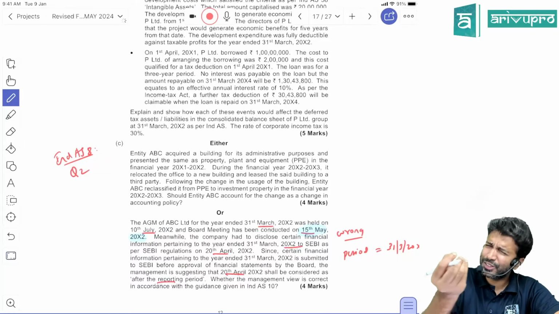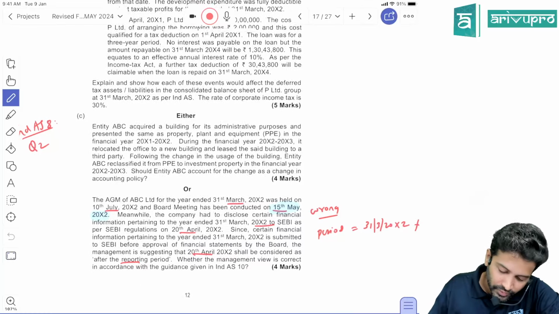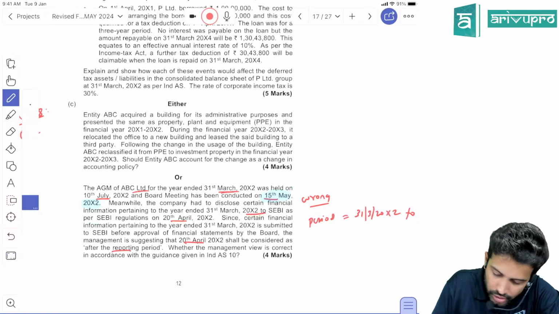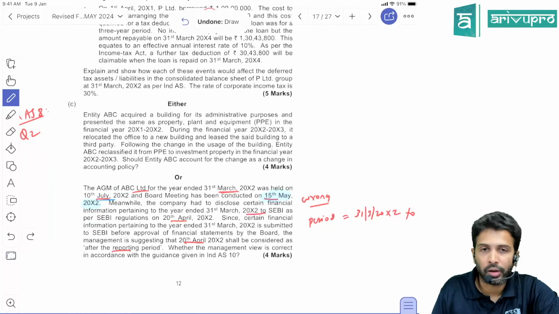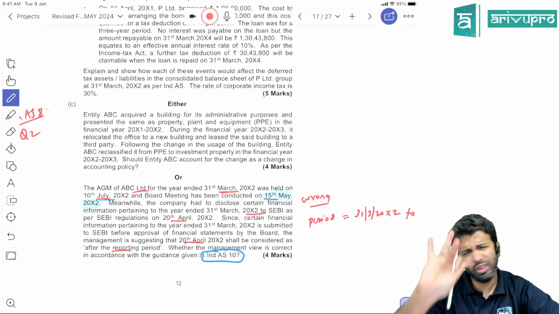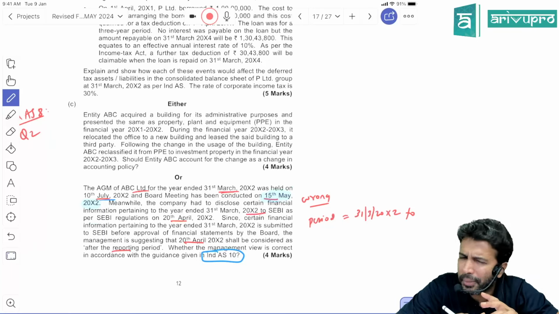One last question is there. Okay, Ind AS 10's question we will see. The AGM of ABC for the year ended 31st March was held on 10th July. If you read the requirement, they are asking for Ind AS 10 guidelines. You know this: Ind AS 10 talks about events occurring after the reporting period.